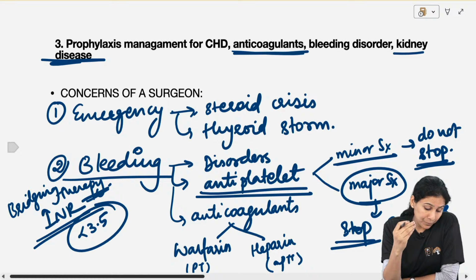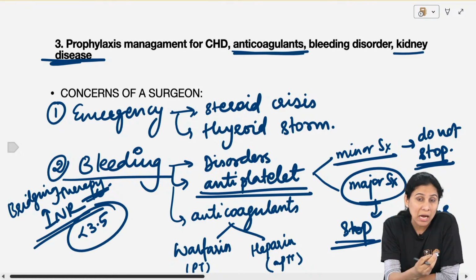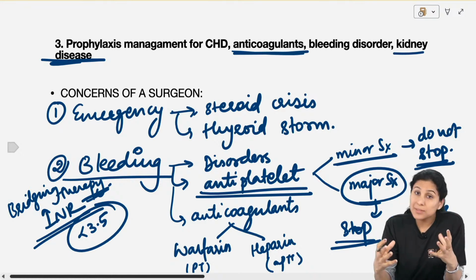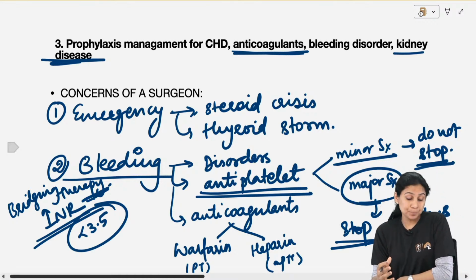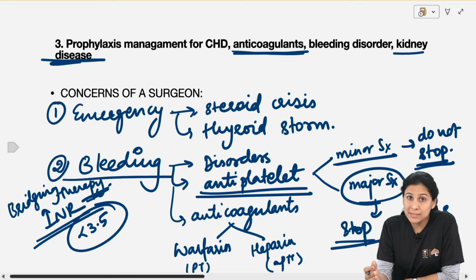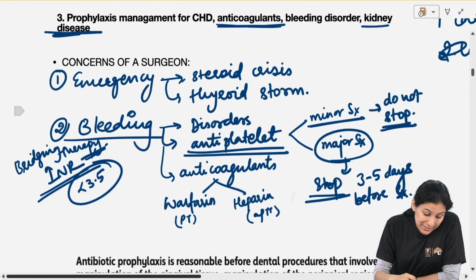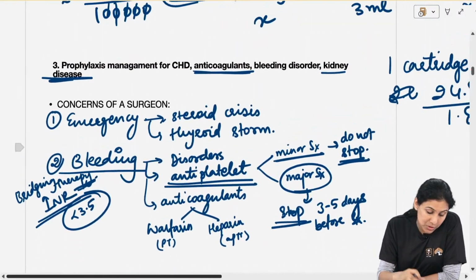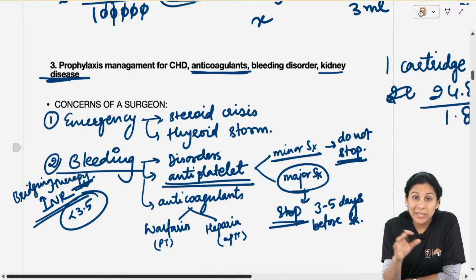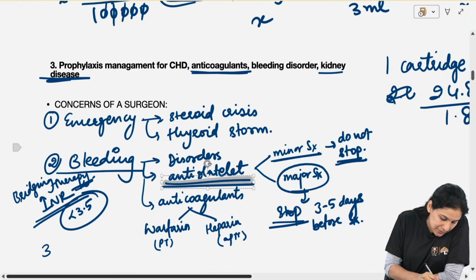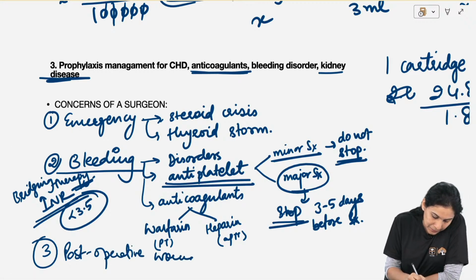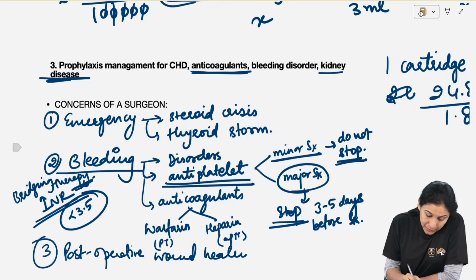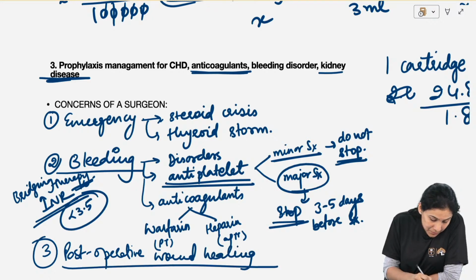Okay, whoever has raised these doubts, beta, these are concepts, these are not really doubts. So you need to really make your concepts clear and proceed with answering the question. Okay, so this is the second concern that comes to a surgeon when he is operating on a patient. The third concern is post-operative wound healing. Okay, so I am a surgeon.